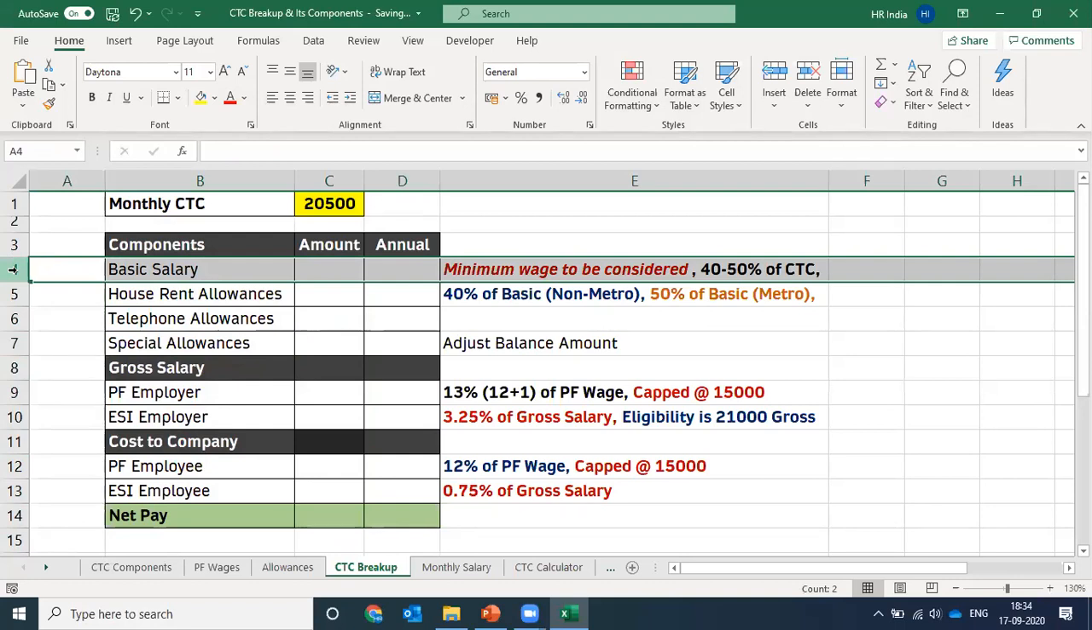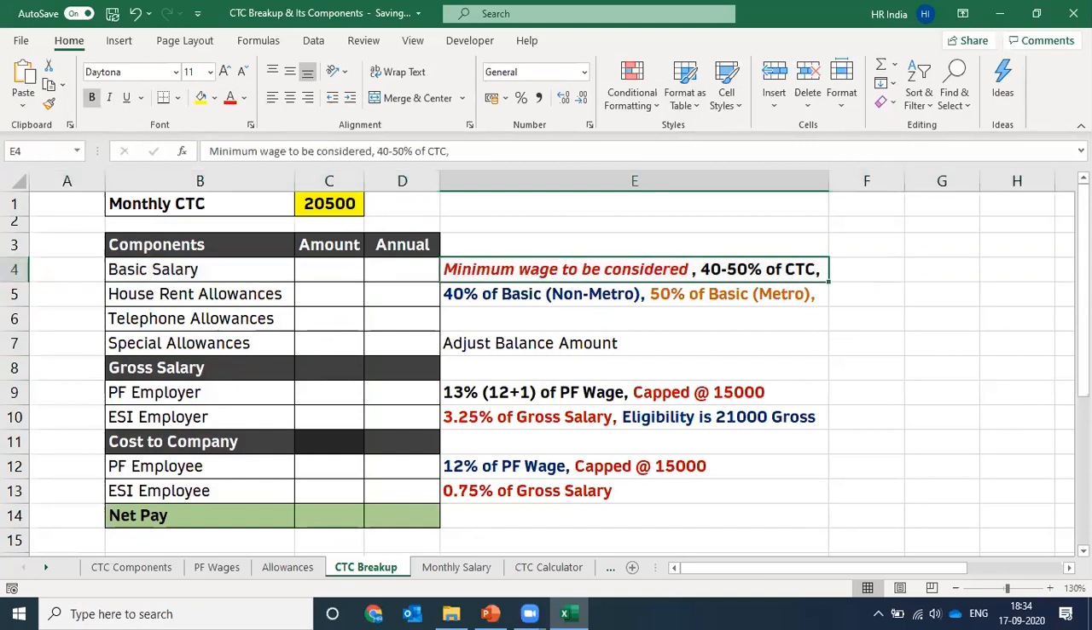Always check two things. First, always check the minimum wage of the state. And if you are complying with the minimum wage of the state, you can go for the other criterion, that is 40 to 50% of the CTC. You can keep the basic salary as 40 to 50% of CTC. Now, why 40 to 50% only? Why not 35%, or why not 60% or more? You can do it that way also. 40% to 50% is something that is universally accepted.